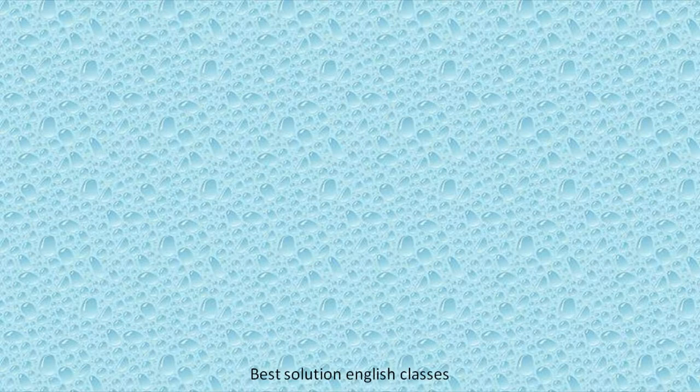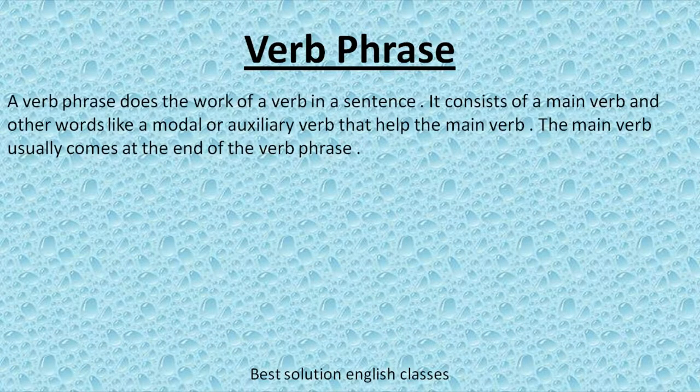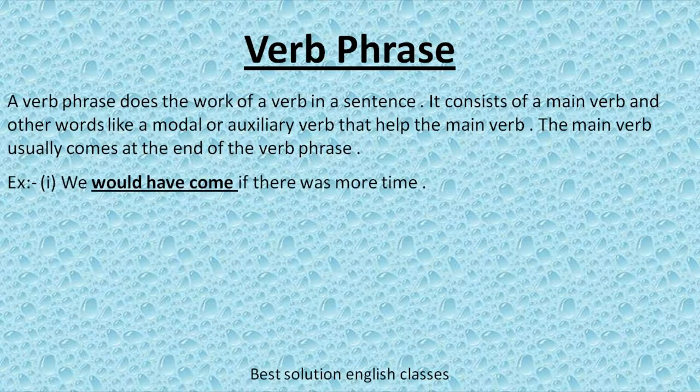At last, we will talk about verb phrase. A verb phrase does the work of a verb in a sentence. It consists of a main verb and other words like a modal or auxiliary verb that help the main verb. The main verb usually comes at the end of the verb phrase. For example, we would have come if there was more time.